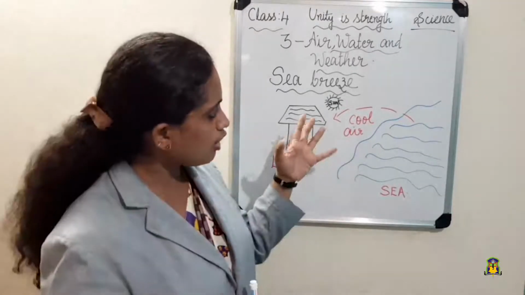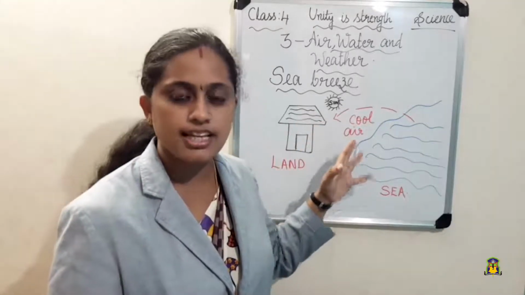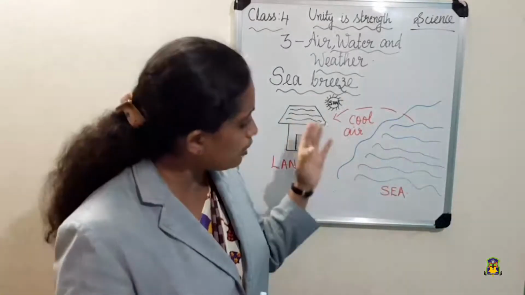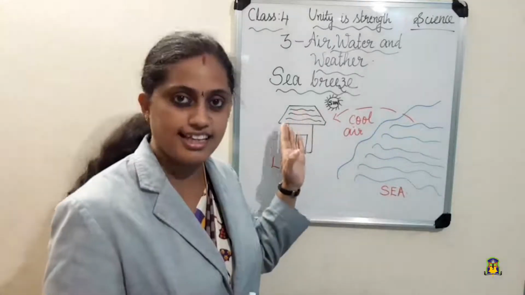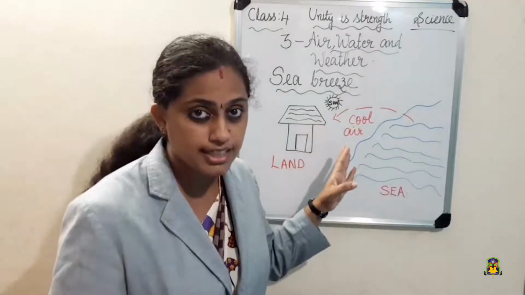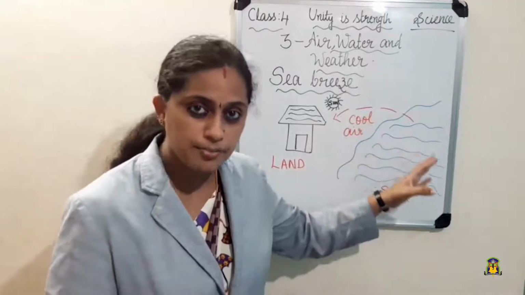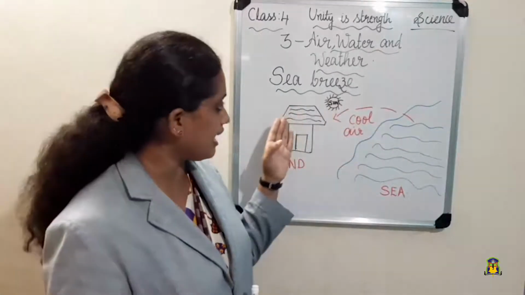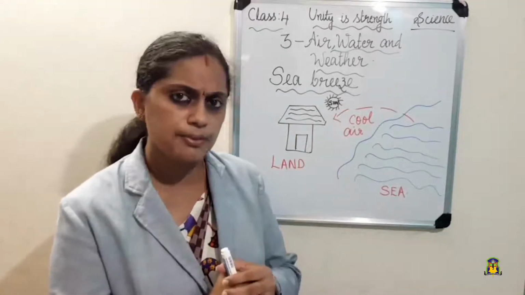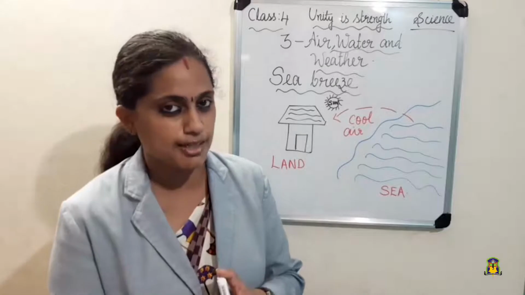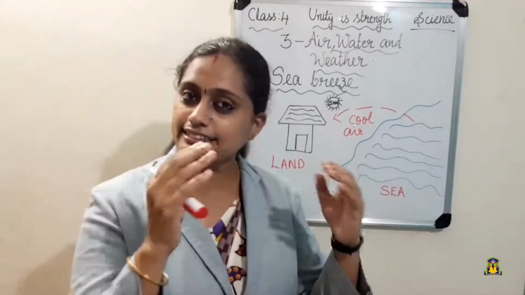Yes, it is a coastal breeze which blows from the sea towards the land. The coastal breeze that blows from the sea towards the land is called a sea breeze. Do you know when the sea breeze occurs? Always the sea breeze occurs during the daytime.